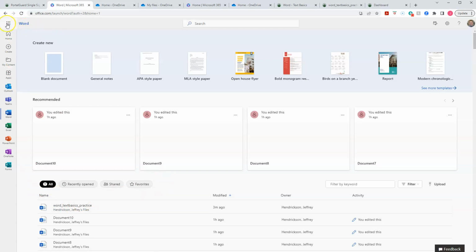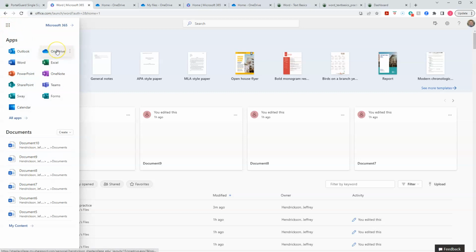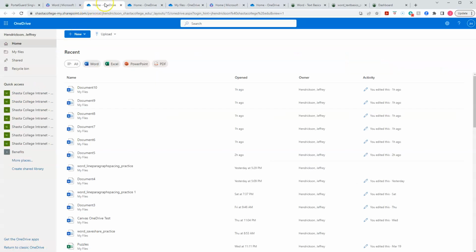We can go back up here to this little piece that says App Launcher. Click on that and click on OneDrive. And I know there's a little OneDrive lesson piece, but I wanted to show you this. So it comes into OneDrive, and again, it doesn't show it right here. This is my recently used, and it doesn't show it because I haven't opened it. That's why. But here's what I want to show you.